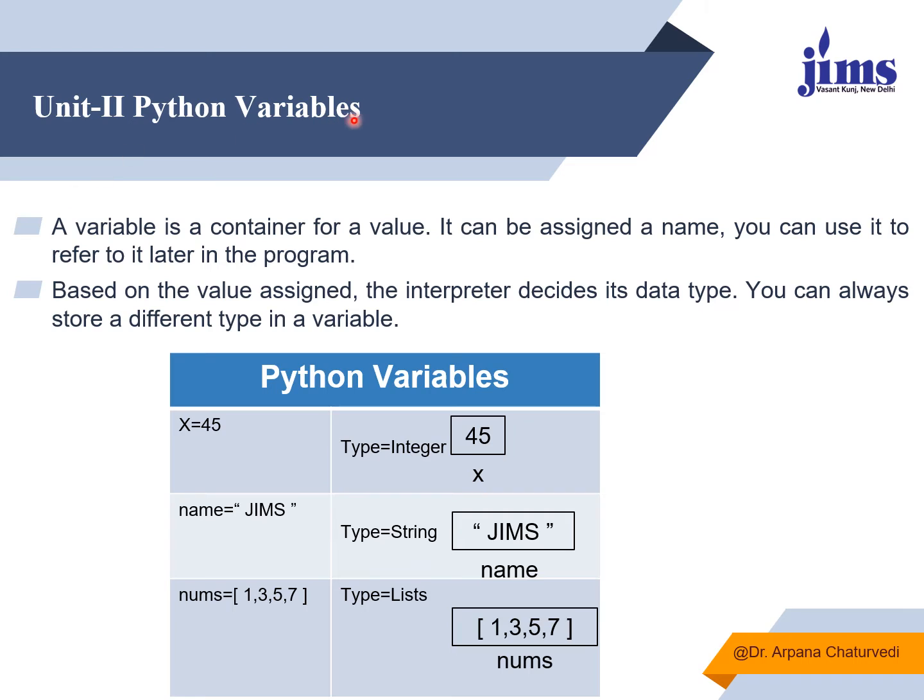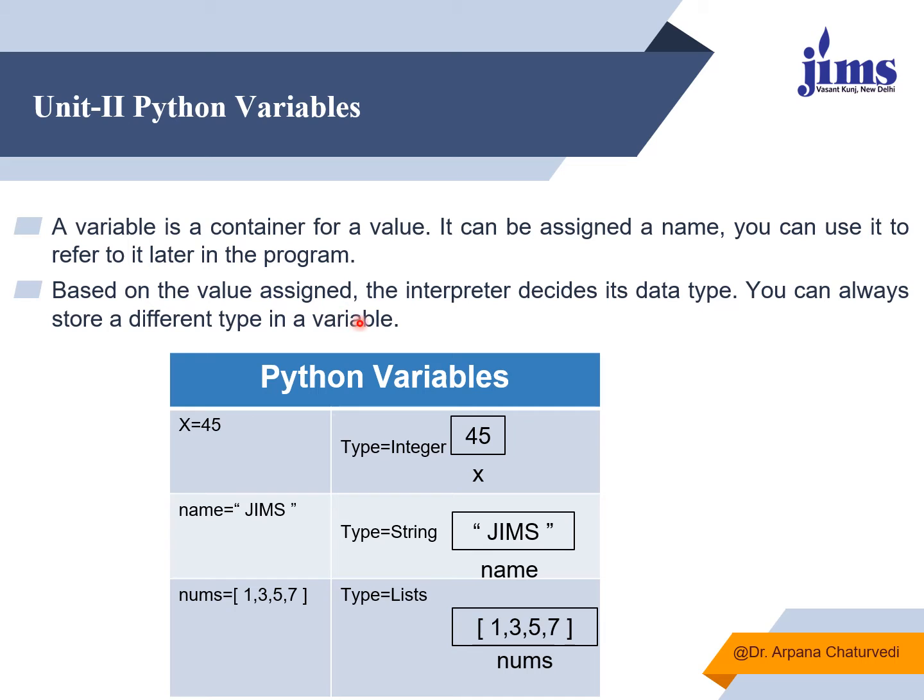So let's talk about Python variables. Basically, a variable is a placeholder or a container which holds a value in a particular memory allocation. It can be assigned a name and you can use it to refer to the value in the program. While programming, if you want to refer to some value stored at a particular memory location, how will you refer to it? You should have some name. Those names in which a particular kind of value is stored are also termed a placeholder. A value holder is basically a variable.